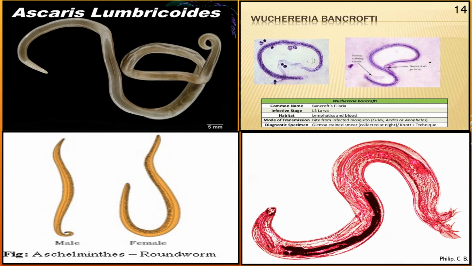Now we can see the examples of it. Ascaris, we can see male and female. There are different species of Ascaris. Ascaris lumbricoides, Wuchereria bancrofti, and we can see another example image of the species. Clear? So these are the examples.